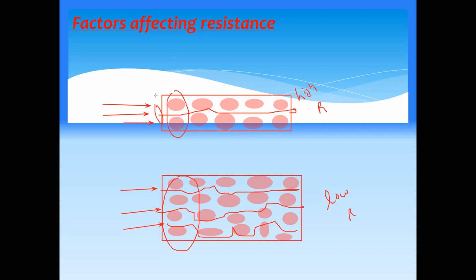For example, if six charges are moving here and the same six charges are moving here, each charge will get more space available to move here. Here, in the narrow passage, charges find it difficult to move. That's why thinner wires have higher resistance than thicker wires. Is it clear?